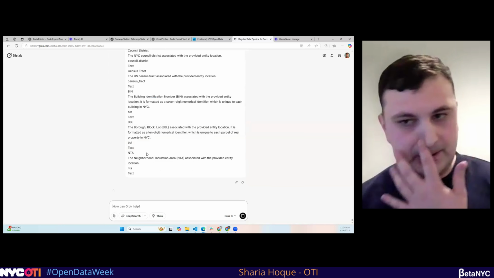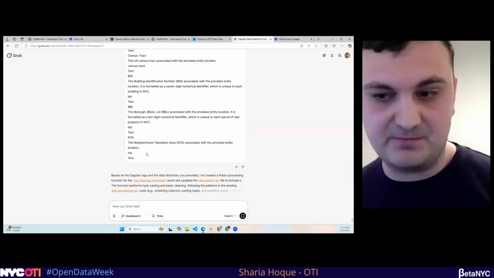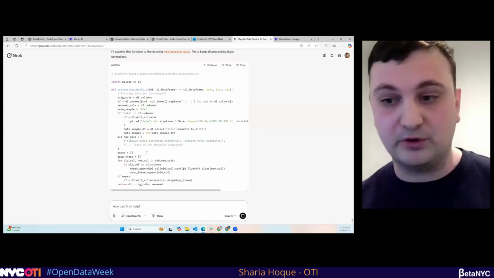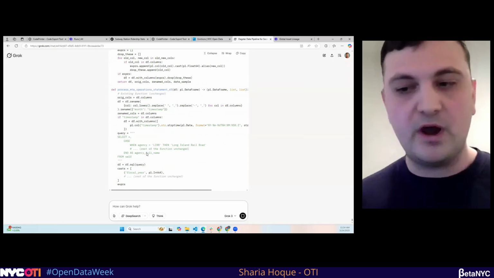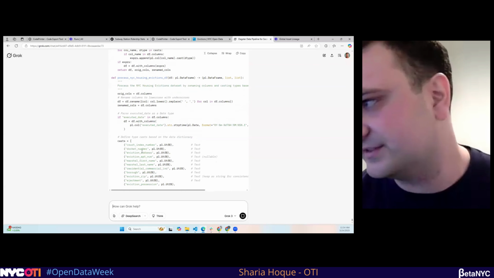Cool. So now what we're doing here is we're telling the LLM, okay, we have our data, we can download it, but it's the wrong type. What we want to do, while it's still a Polars data frame but before we make it a Parquet file, is a little processing so we already have the data in the right format.